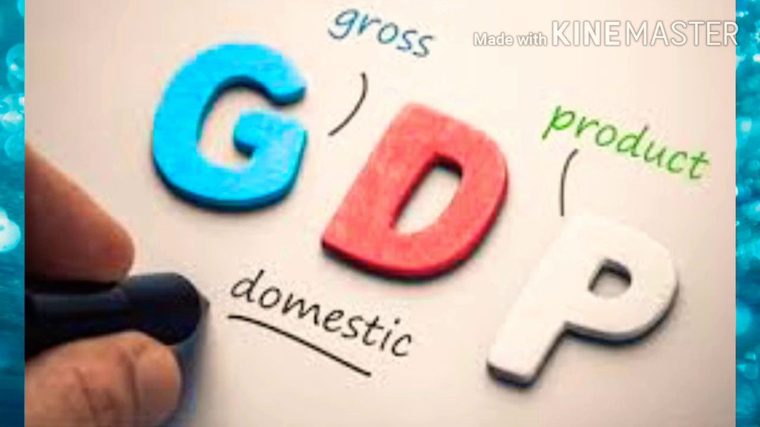GDP rate indicates how quickly or how slowly the economy is growing or shrinking. GDP is an accurate indicator of the size of an economy, and the GDP growth rate is probably the single best indicator of economic growth.